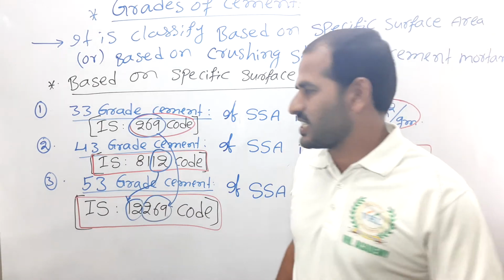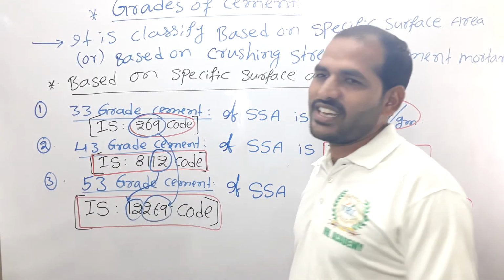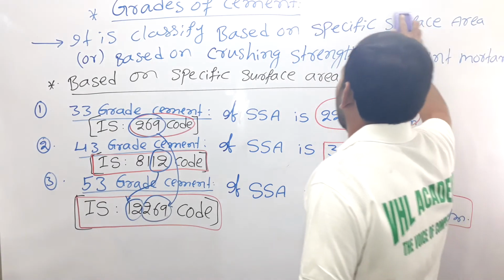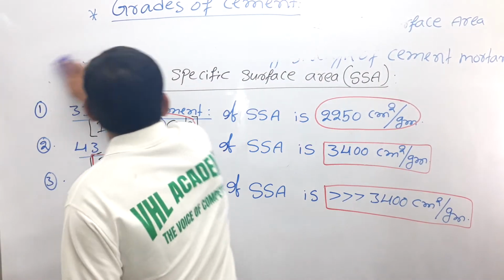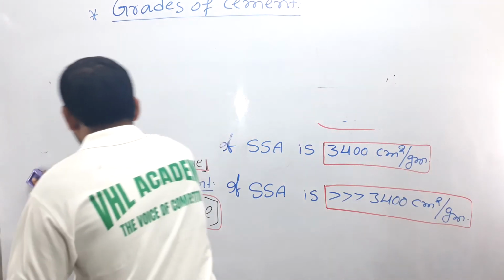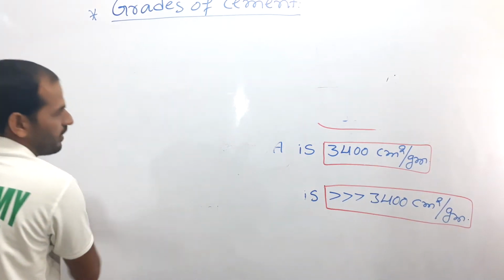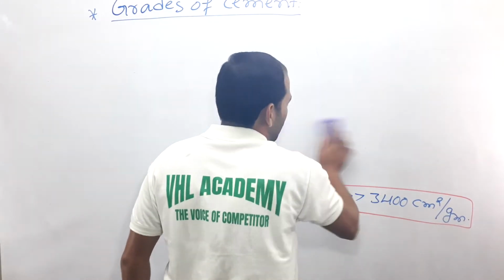The specific discussion about the classification based on crushing strength, right? So based on the crushing strength, how is it classified? Now we will discuss one by one.